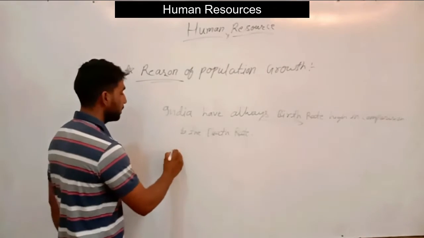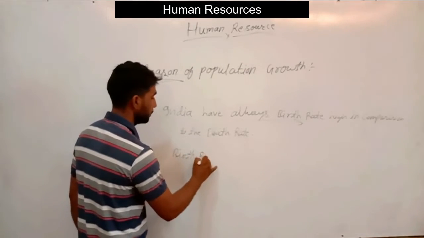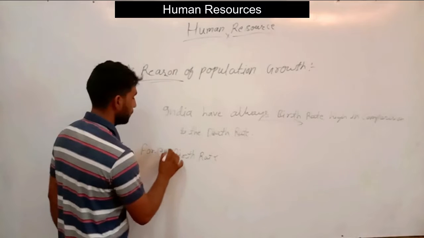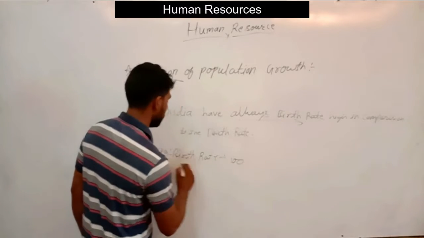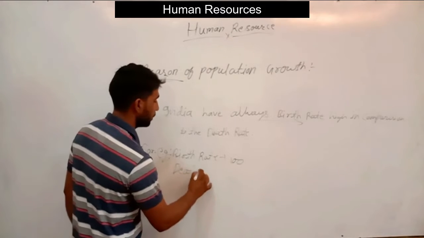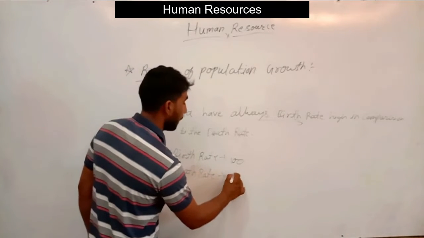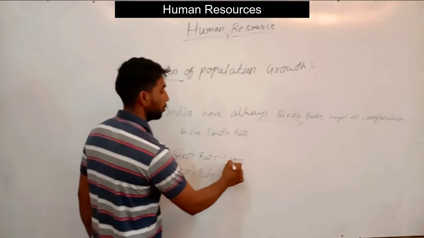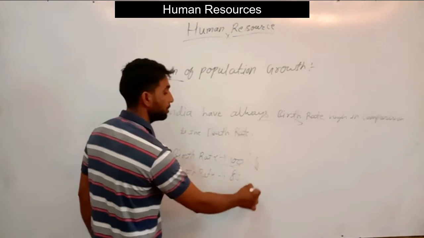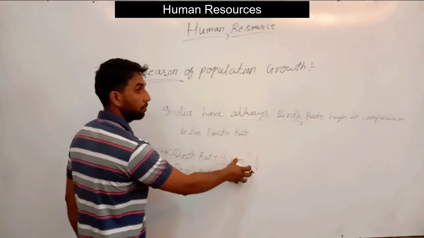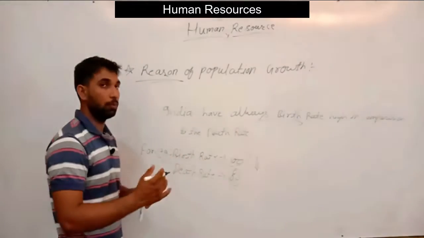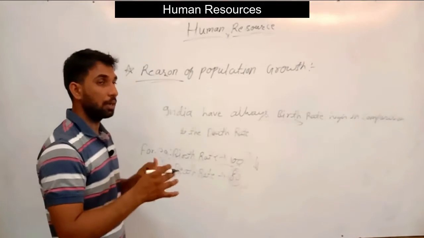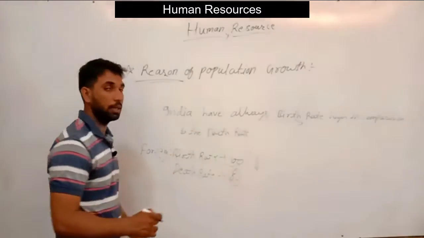It means, for example, if we take the birth rate as 100, then the death rate will be 80 according to the data source. After the 1980s, the birth rate was also decreasing, so the difference between them became low, and the population growth stabilized overall. Maybe the growth rate of the population per year, or the decadal growth, was decreasing in India after the 1980s.